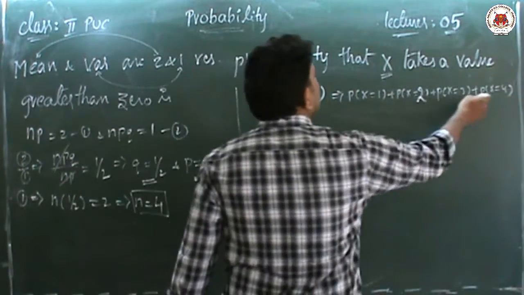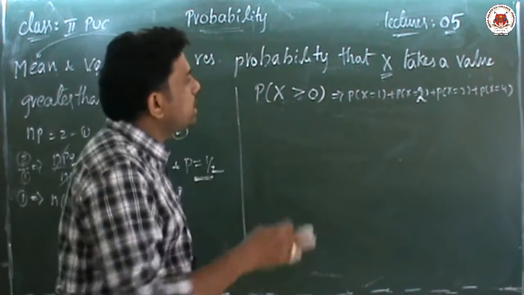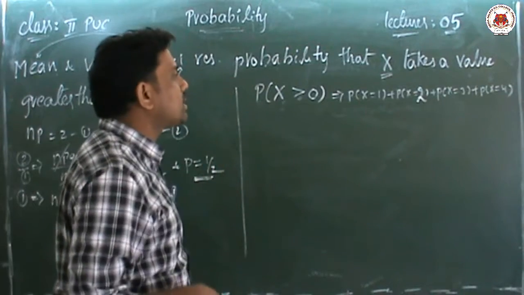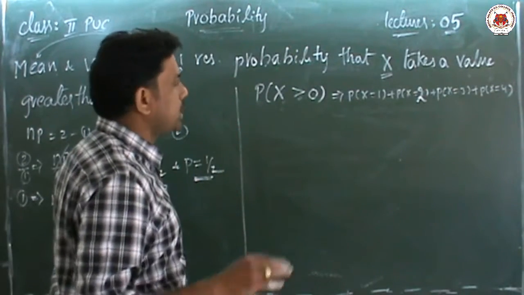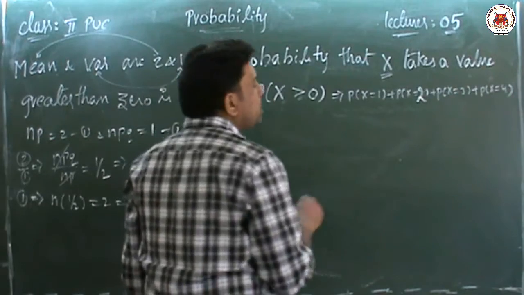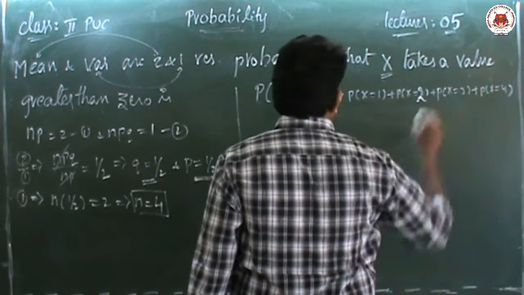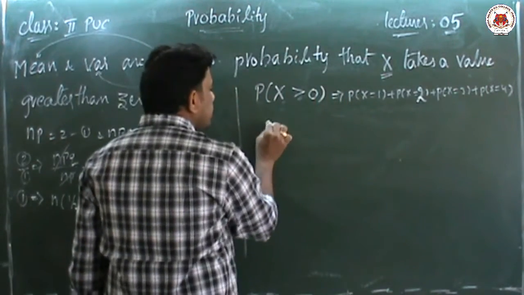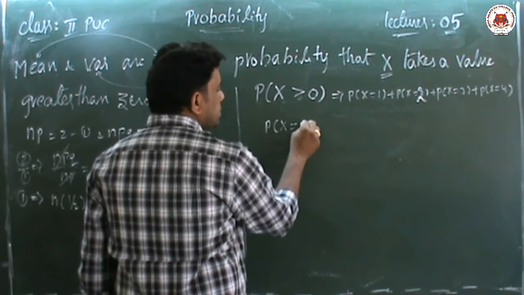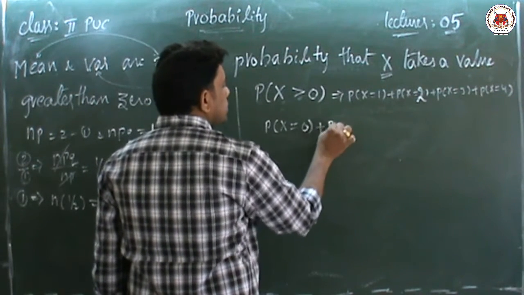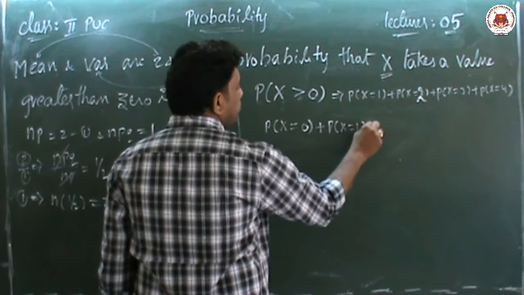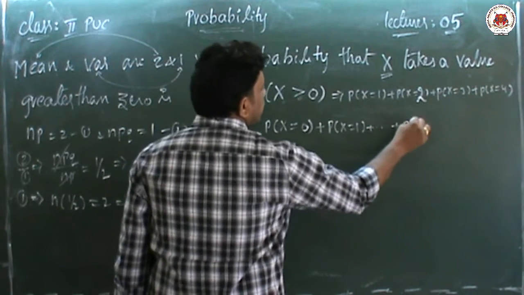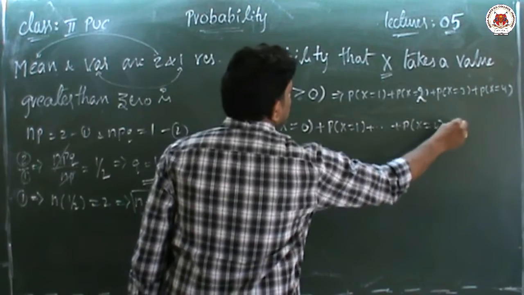Finding these 4 unknown values will take more time. We can, but it takes more time. In a competitive exam, we have to make it shorter and finish the answer as early as possible. So this is the lengthy one. Then what is the easy one? Already in the previous class we discussed: P of x equal to 0, P of x equal to 1, plus up to P of x equal to 4 is equal to...